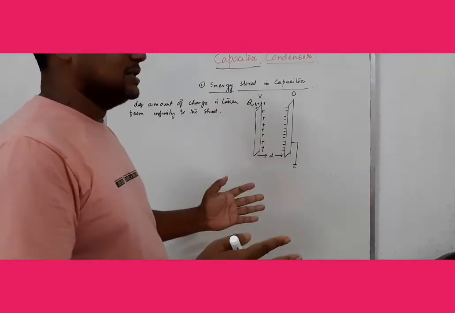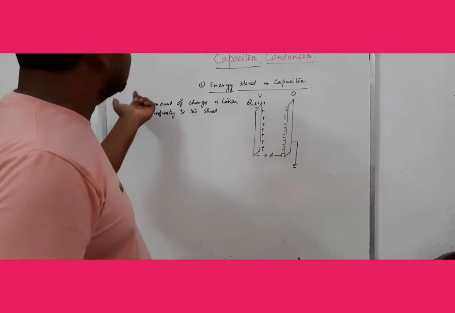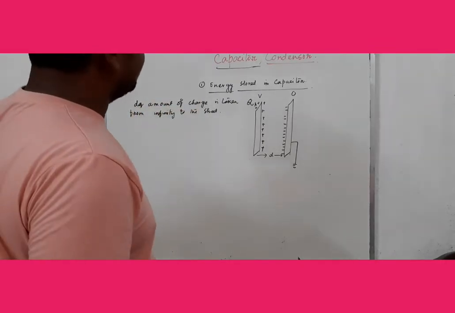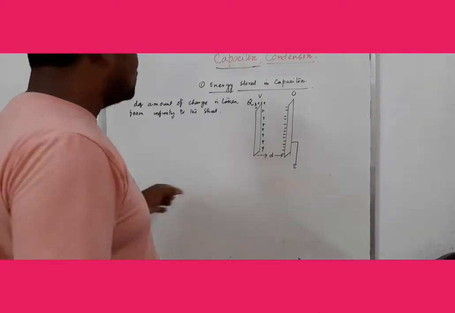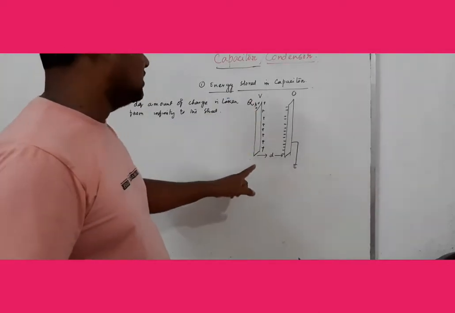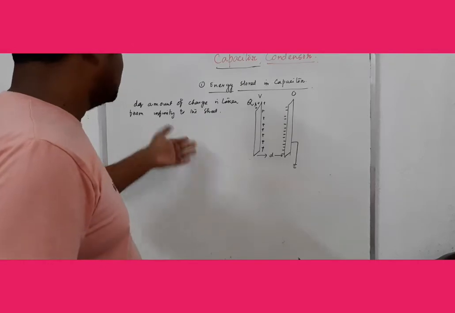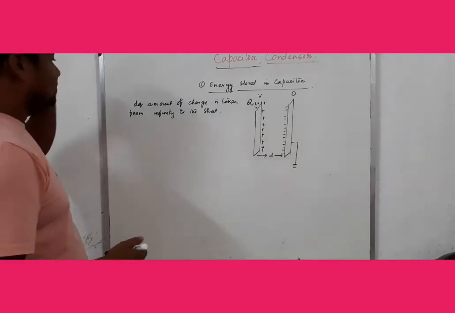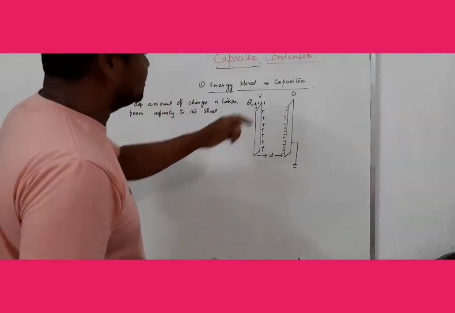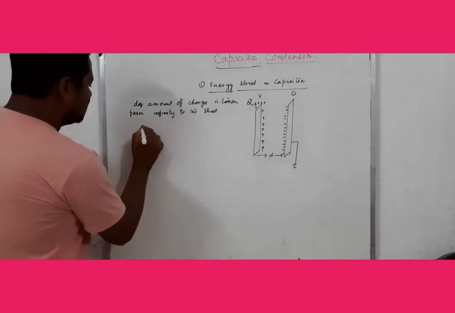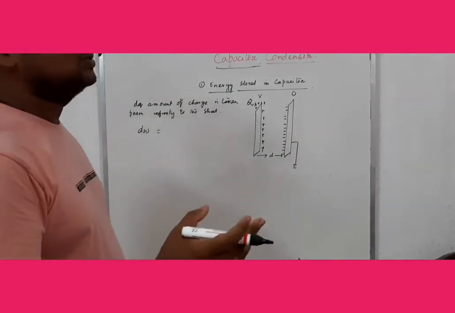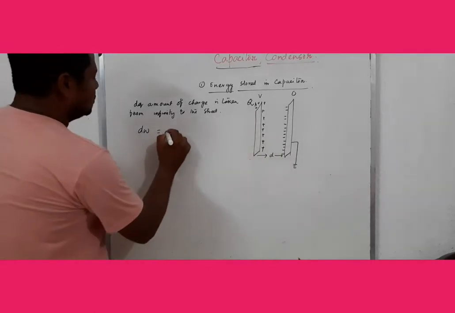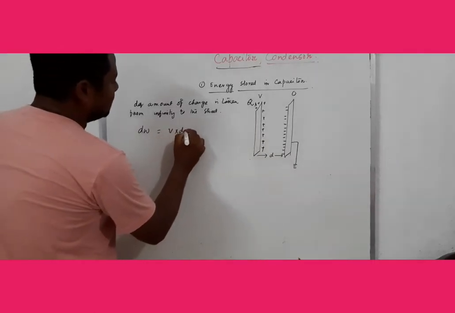If dq is taken from infinity to that plate, we have to do work, and this work done is stored at the potential V. So the work done to bring dq amount of charge to the potential V will be dW, and work done means potential into charge, that is V into dq.